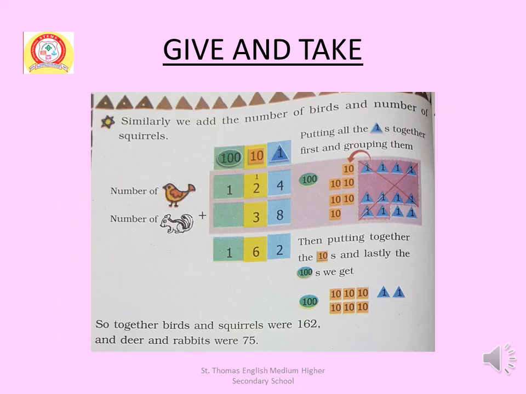Similarly, we add the number of birds and number of squirrels. Number of birds 124. Number of squirrels 38. So we will add 124 and 38. This is an example of addition of 3-digit numbers. You add first digits in ones place, that is 8 plus 4 equal to 12.